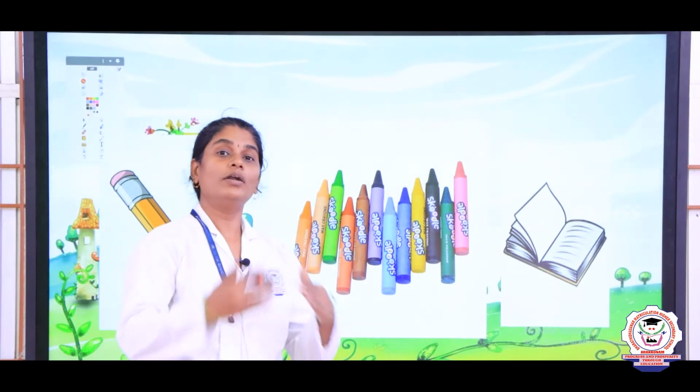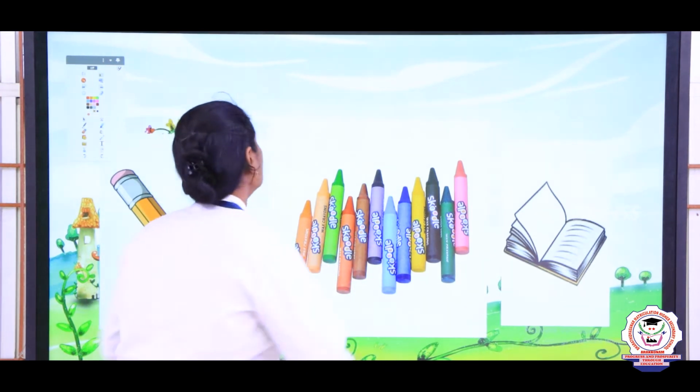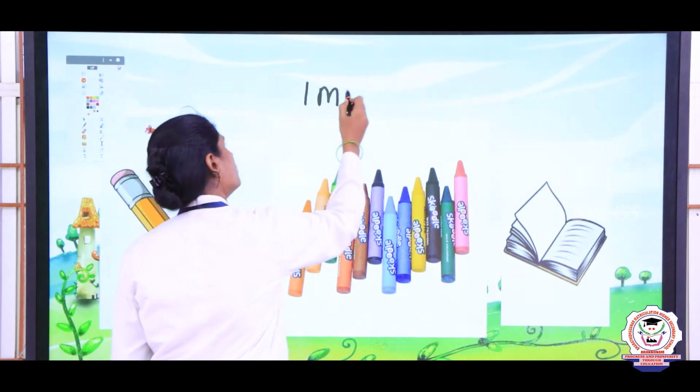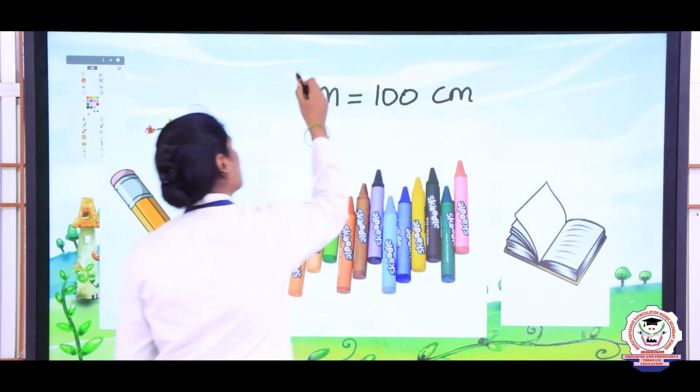Now if you want to convert meter into centimeter, there is a formula here. So, 1 meter is equal to 100 centimeter. Okay.